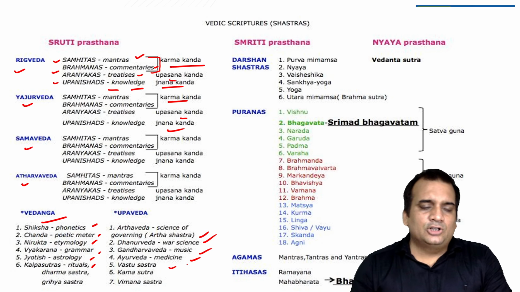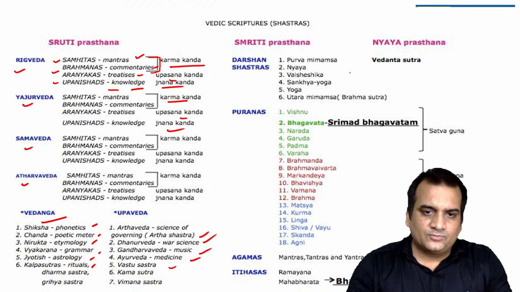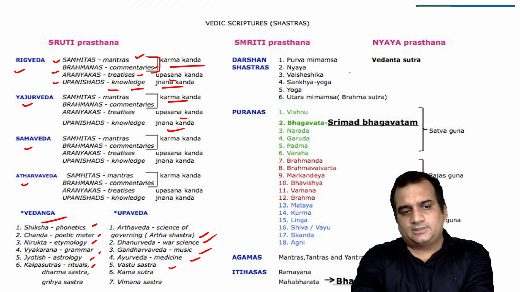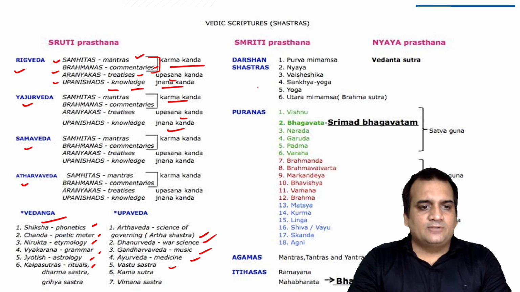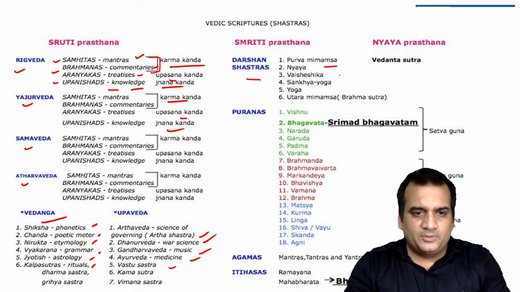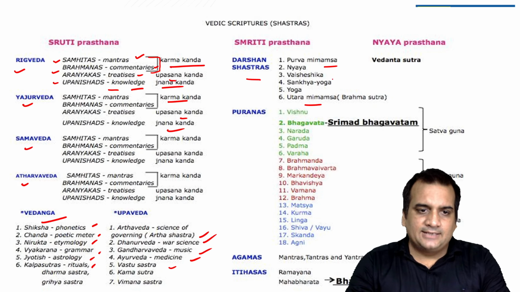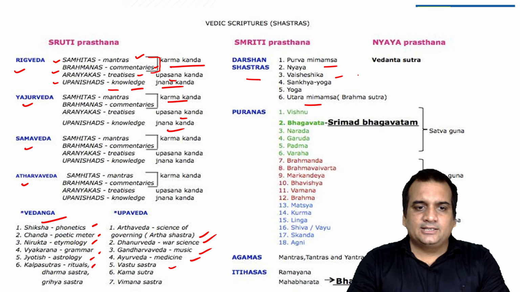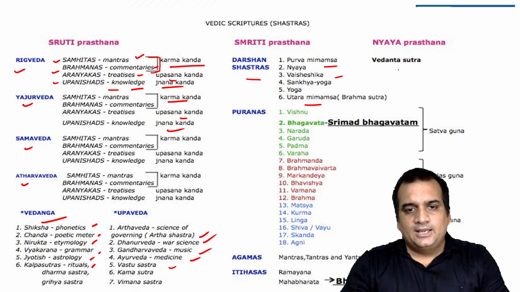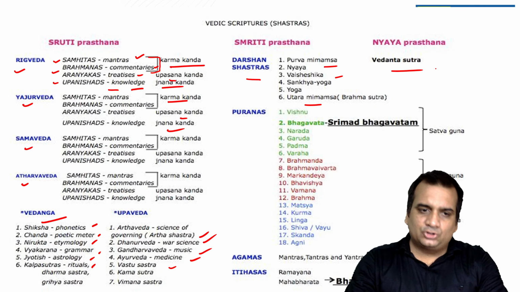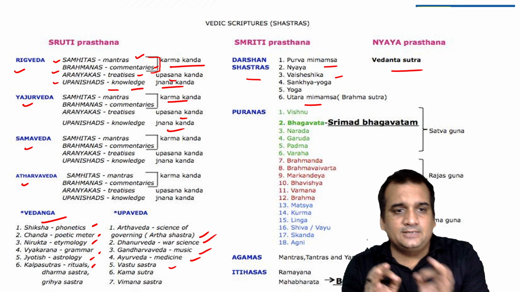Along with that, you also see the Smriti Prasthana. What are Smriti Prasthana and Nyaya Prasthana? In Smriti Prasthana, you have the Darshan Shastra like the Purva Mimamsa, Uttar Mimamsa, Nyaya, and Sankhya Yoga, all these things are there. In Nyaya Prasthana, you will see the Vedanta Sutra. Okay, these are the Prasthanas.